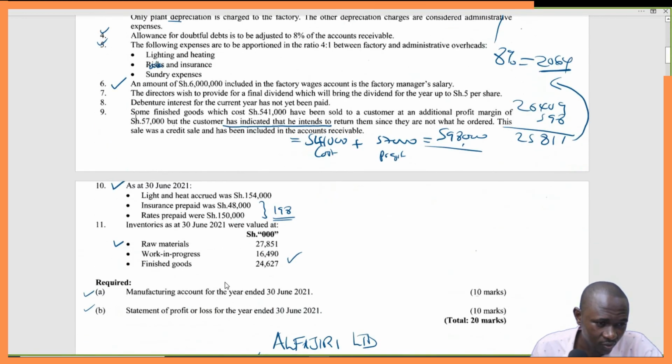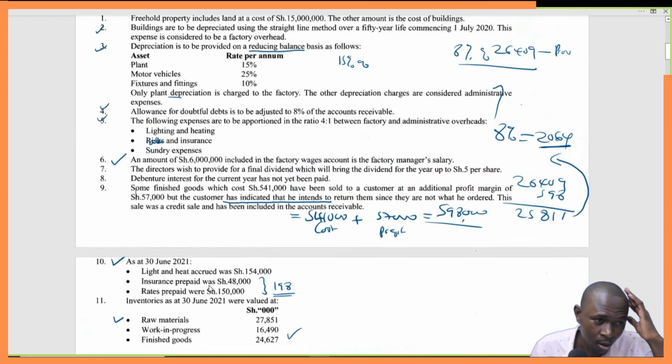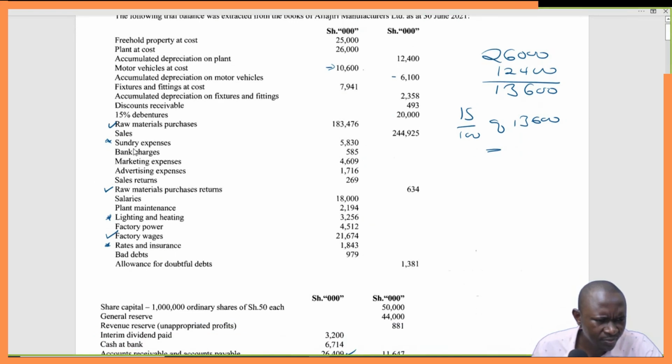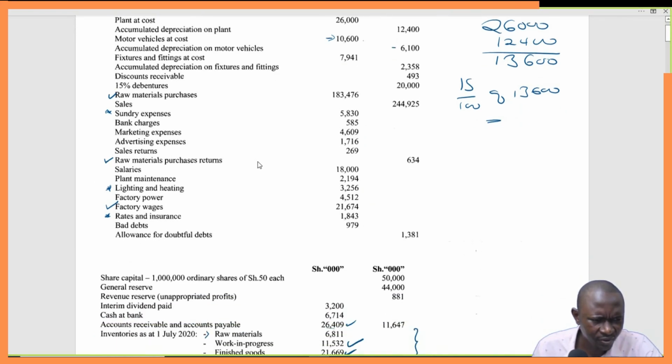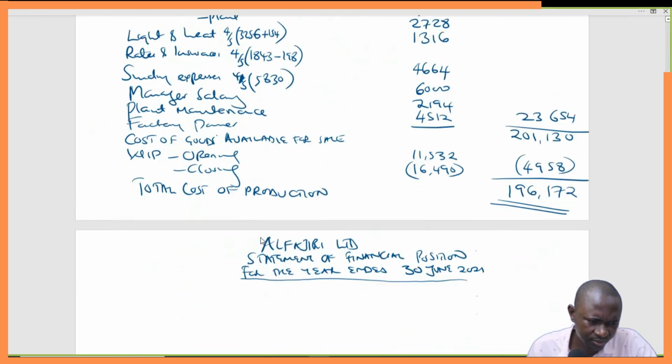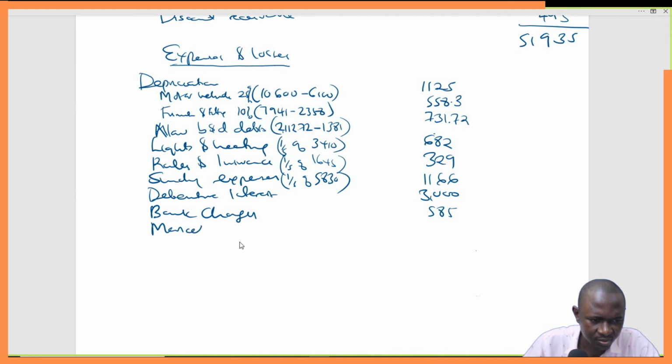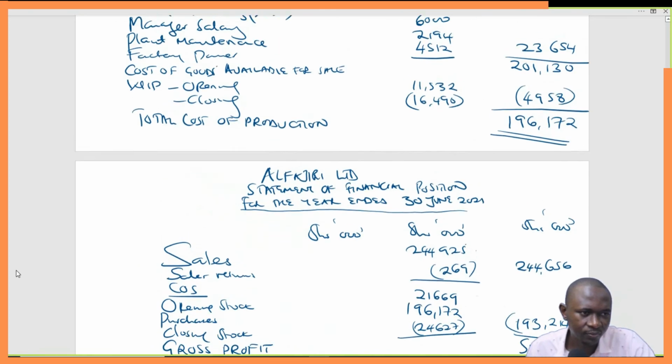Then next, go back. I think this is where we were. So debenture, inventories, I think now we are done. Let's go now to the sales sundry expenses. We are done. Bank charges 585, marketing expenses 4609. So bank charges 585, marketing expenses 4609.